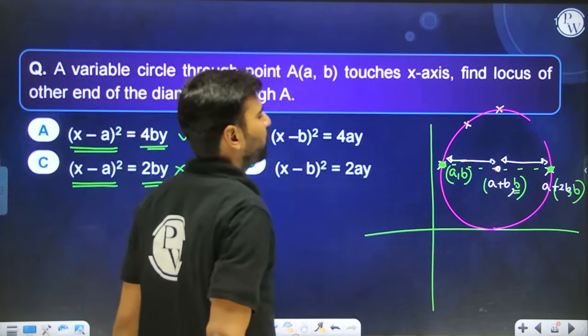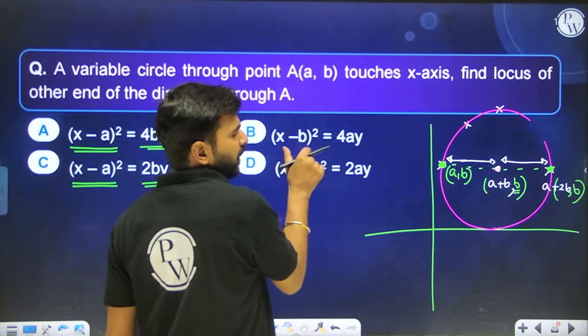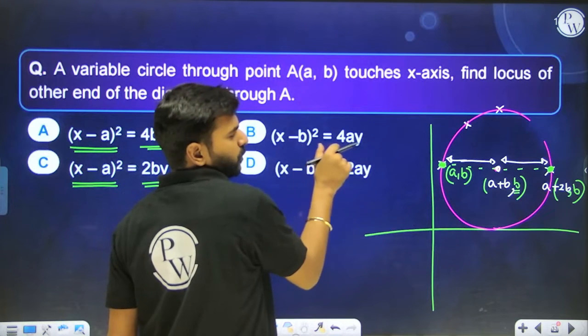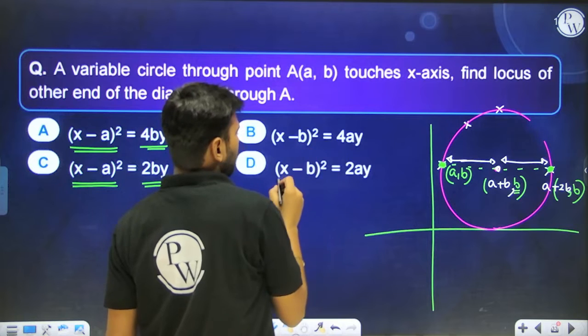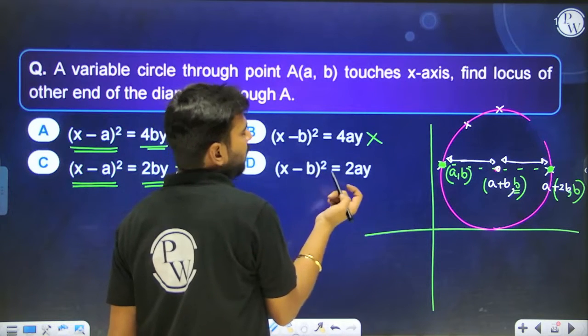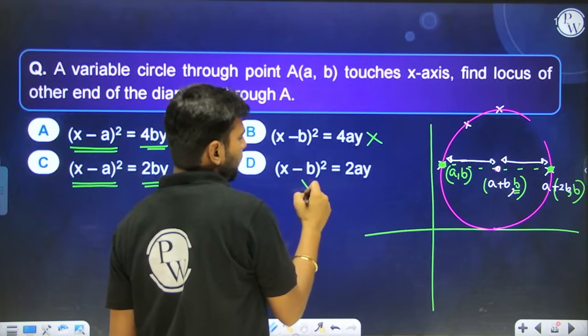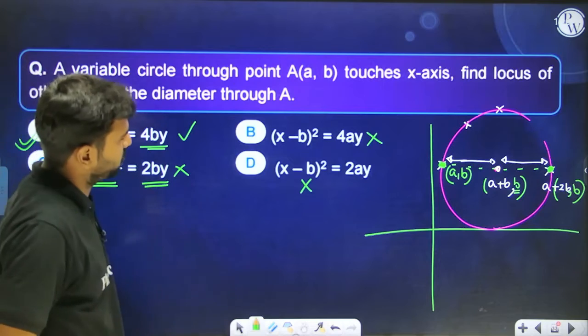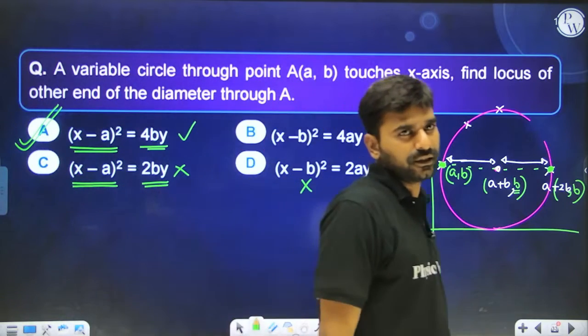Talking about this, if you put a plus 2b over here, it is going to be a plus b whole square equal to something else. So this will not be satisfying a plus 2b comma b, and this I think also will not be satisfying a plus 2b comma b. So what is going to be your answer? Your answer is going to be option A only. That's it. The question is done.